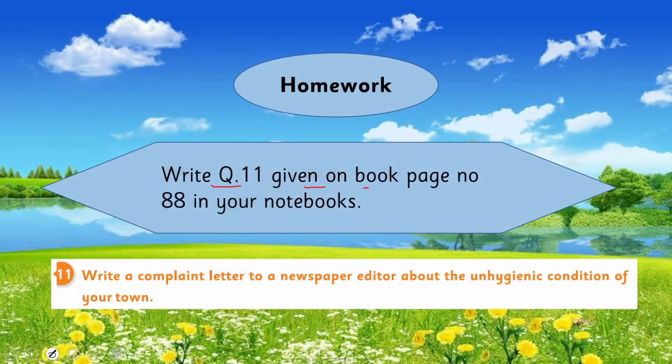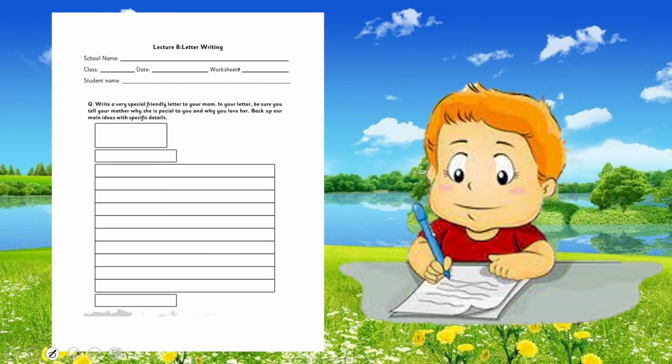So what's our today's homework? Write question number 11 given in the book, page number 88, in your notebooks. What is question number 11? Write a complaint letter to a newspaper editor about the unhygienic condition of your town. You will write this letter in your notebook, and be careful, beta, about which type of letter this is. This is an informal letter because you are writing to a newspaper editor, so you have to be informal while writing the letter. Be careful.